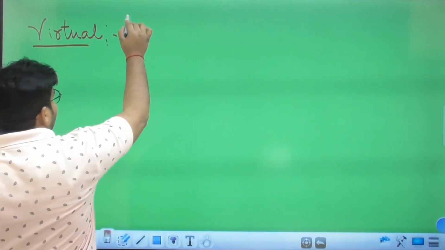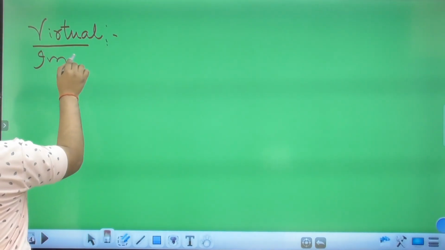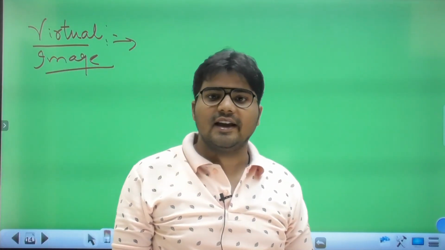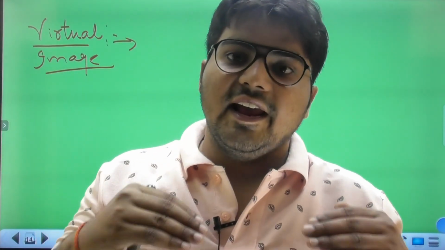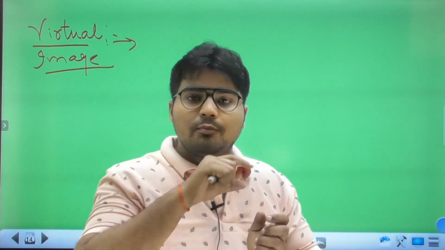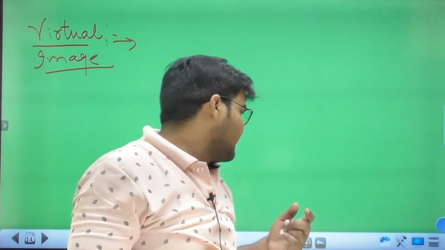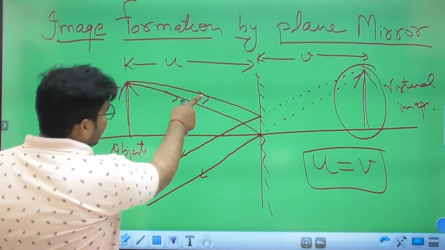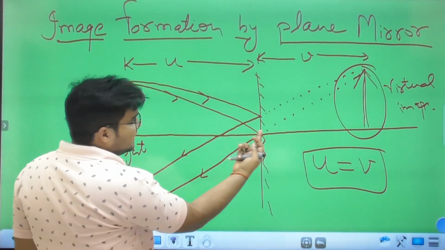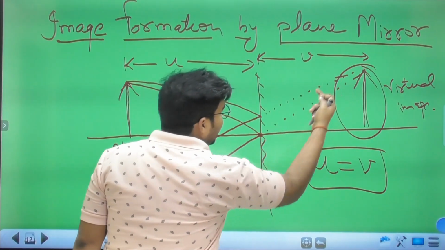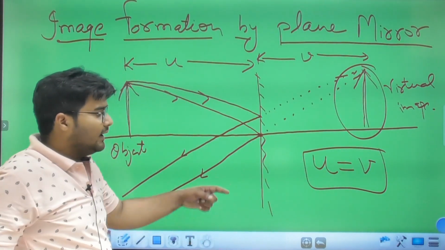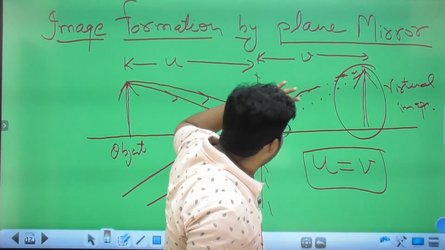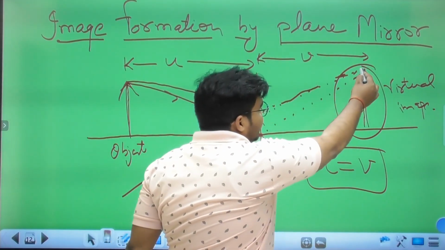Now what is the virtual image? A virtual image is formed by the imaginary meeting, the imaginary propagation, of light. I just told you in the previous slide that whenever light strikes, we form the image by extending imaginary lines backward. See, this line we move further, and this line moves further, and they meet here.